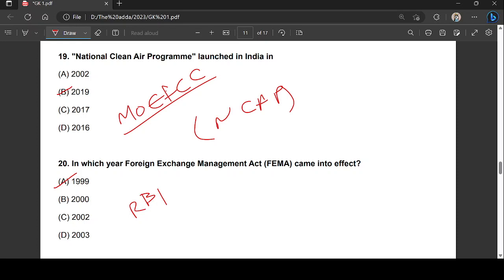Guys, remember this. The question could also be like this: FEMA replaced which of the following acts? Let me write it. FERA, that is Foreign Exchange Regulation Act. FERA was an act of the Parliament, introduced in 1973, but with an intent